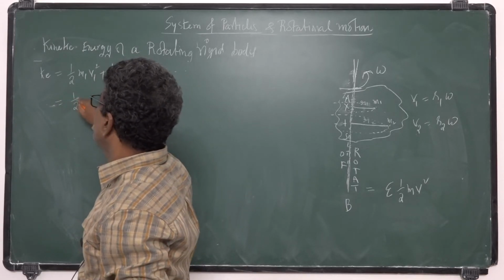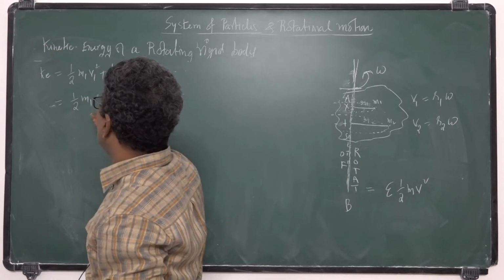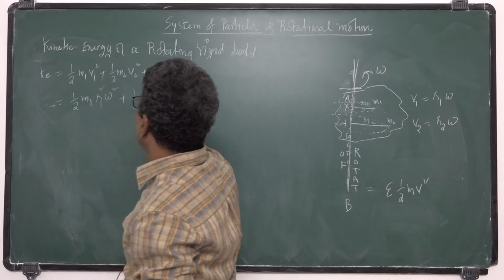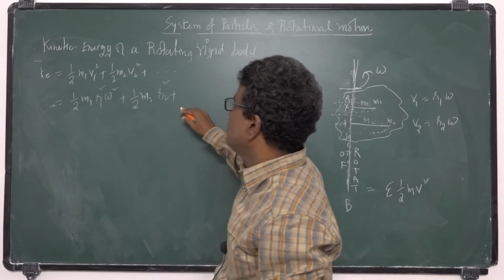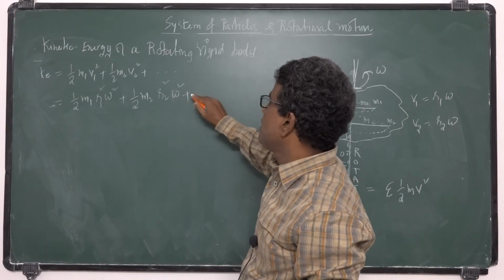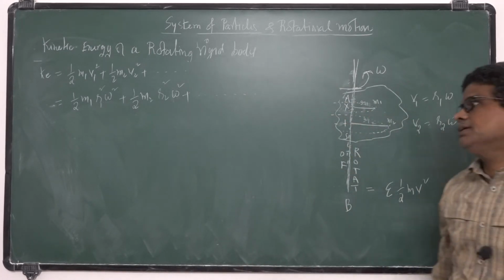That is half m1 r1 square omega square plus half m2 r2 square omega square, and so on. Like this there are many particles.